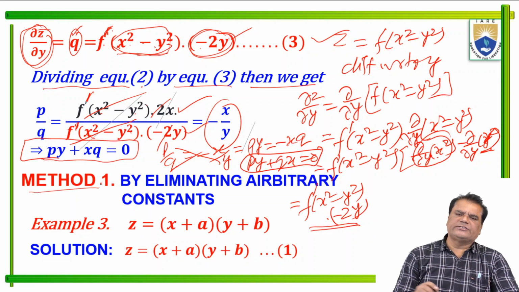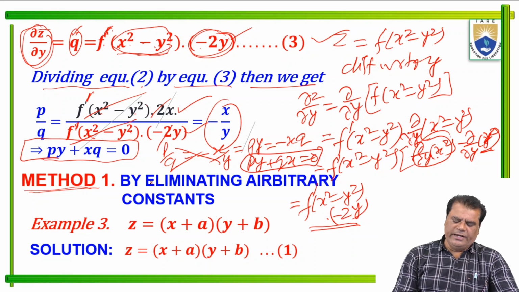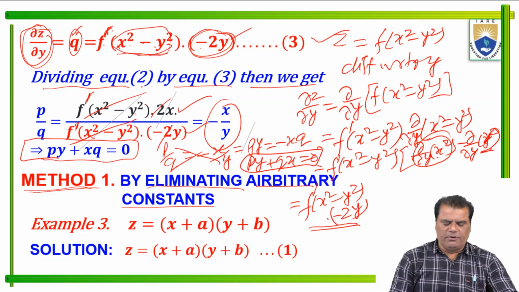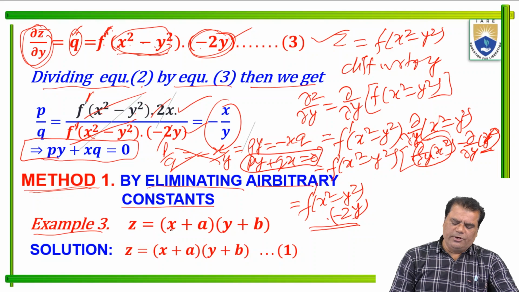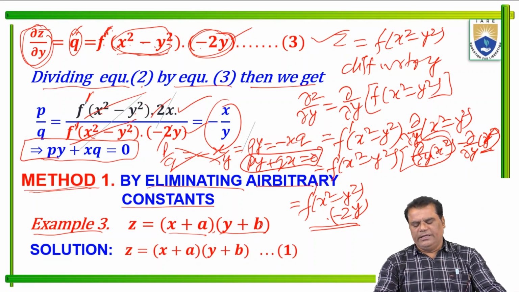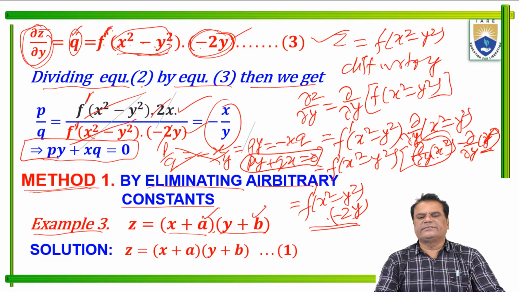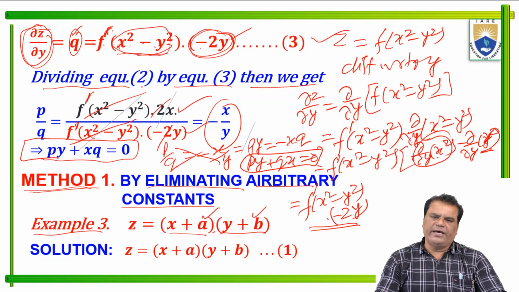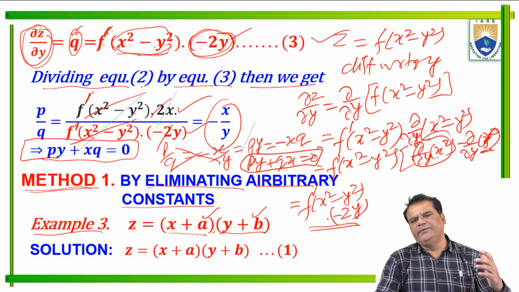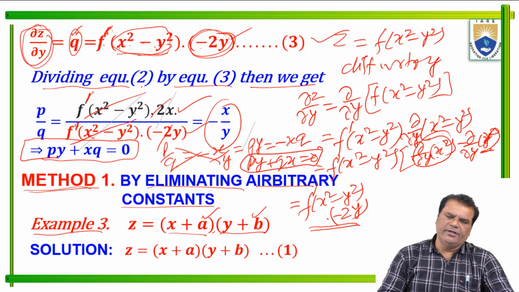Now method 1. In the next question again we apply method 1, eliminating arbitrary constants. This is problem 3. z = (x + a)(y + b). This is the relation given in our question. Here a and b are arbitrary constants and x, y, z are variables. So in this given relation, we want to eliminate a and b. After eliminating a and b, we find a partial differential equation.